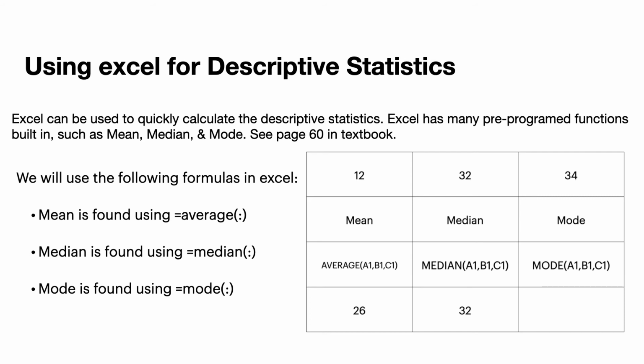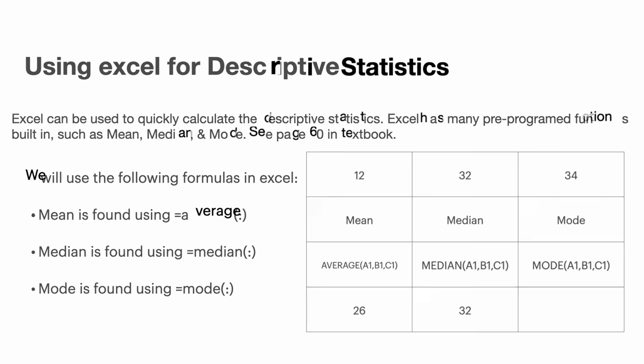For the mean, median, and mode, this would be cells A1, B1, C1. We have 3 cells there: the average, the median, and the mode. The average here would be 26. The median would be 32. And the mode does not exist because there's no most occurring number there. So there's no mode. So it's blank. Okay.